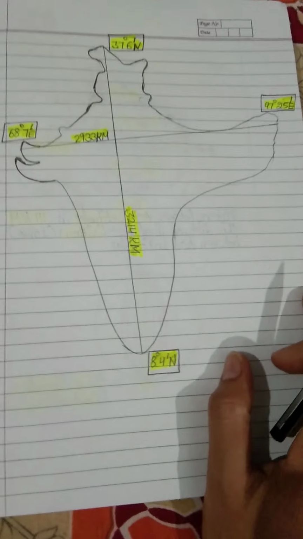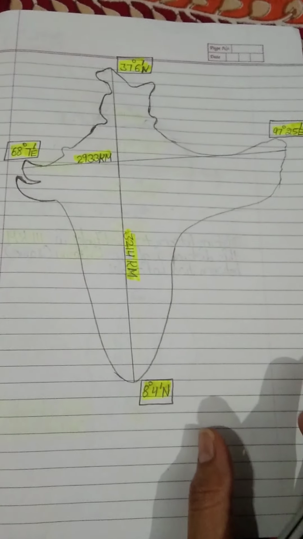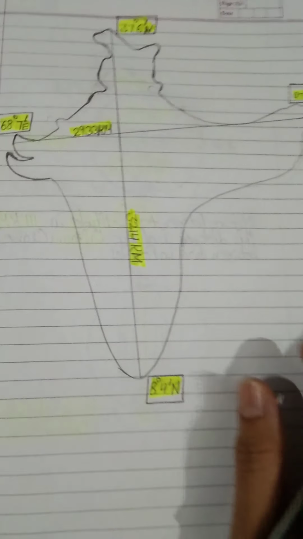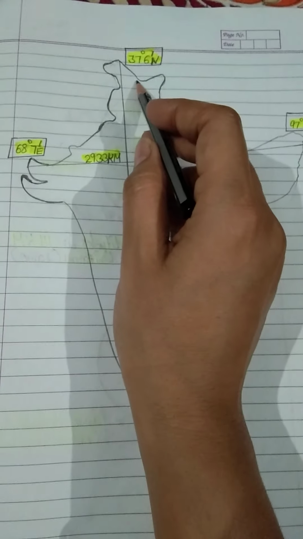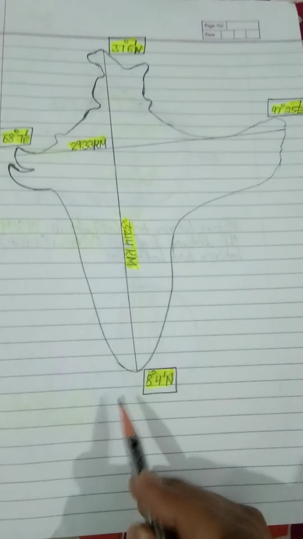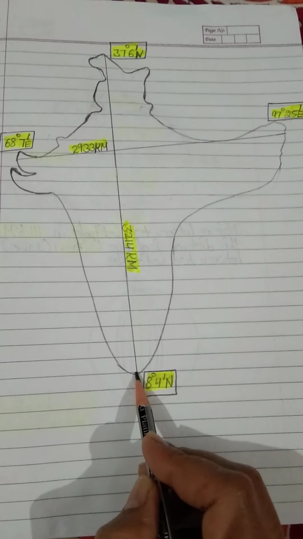Students, see this map. This is our India map. With the help of this map, we will discuss our latitudinal and longitudinal extent, and the distance from north to south and from east to west also. You know the northernmost state of India is Jammu and Kashmir, and the southernmost point is Kanyakumari.